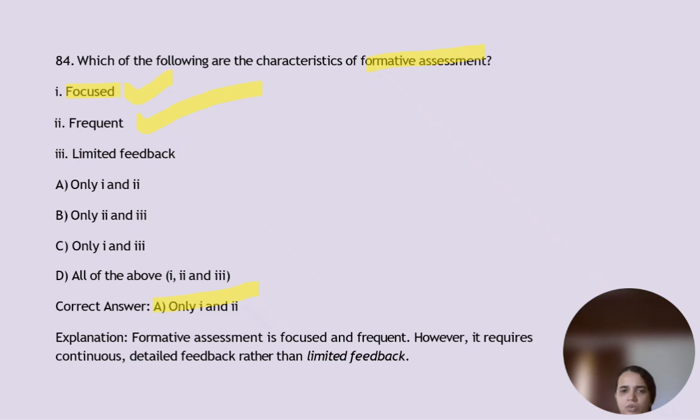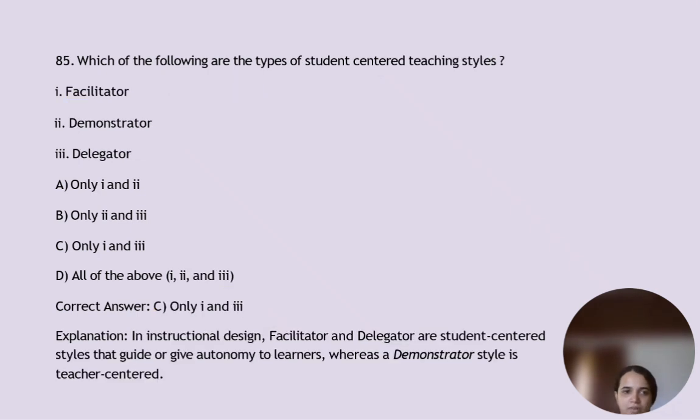Which of the following are the types of student-centered teaching style? So option C, only 1 and 3. So it should be facilitator and also a delegator. In instructional design, facilitator and delegator are the student-centered styles that guide or give autonomy to learners, whereas demonstrator style is teacher-centered. So there won't be student involvement in that.